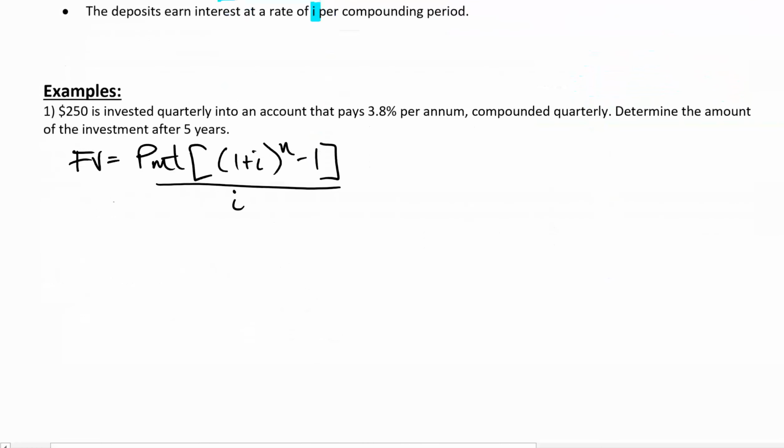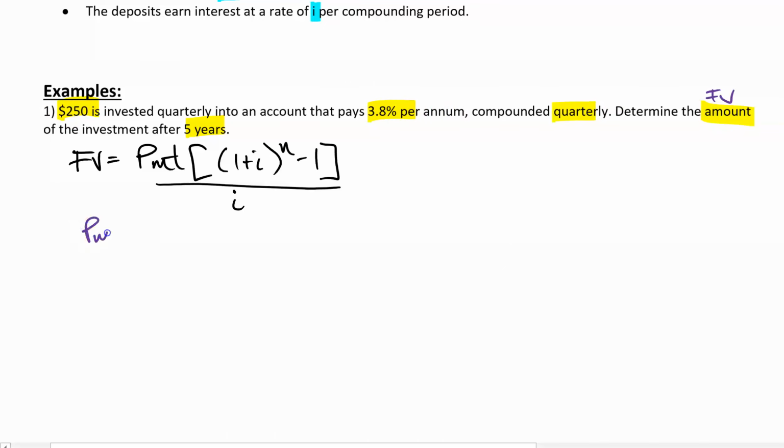So we're trying to figure out the FV. Determine the amount of the investment after 5 years, right? So the amount of the investment, that's FV. Okay. What else do we know? Well, we've got 5 years. That's the amount of time. That's going to be interesting to know. We got 3.8% per annum, 3.8% per year, compounded quarterly. Okay, and $250 is your deposit. So let's write them out.